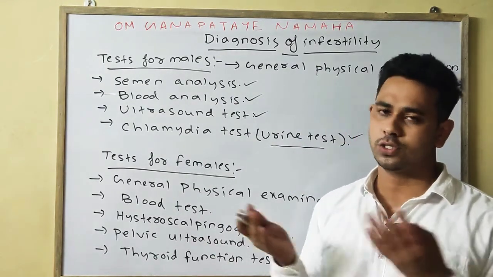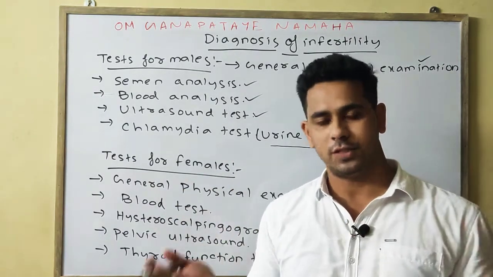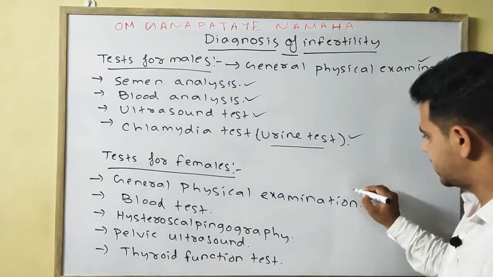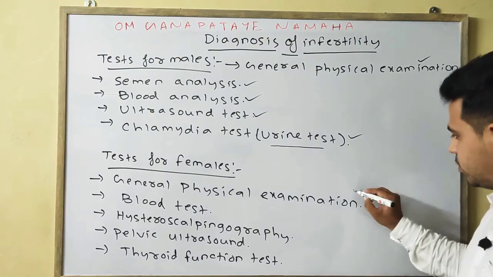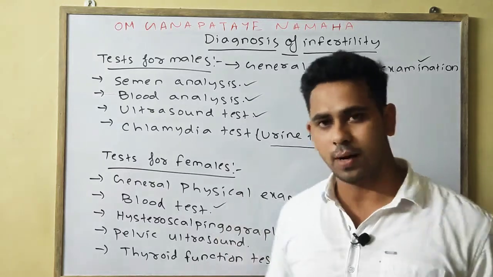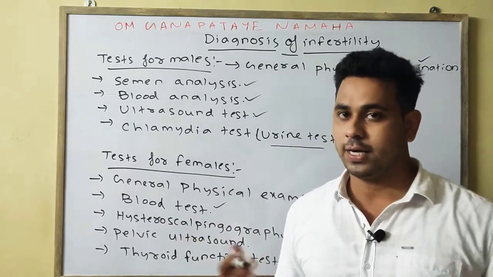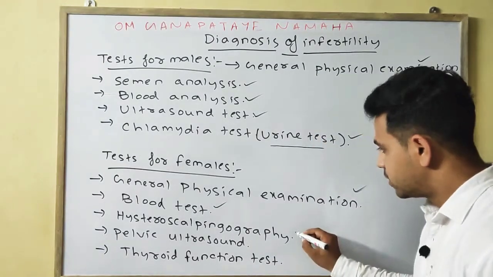The first point is the same: we do a routine checkup, the general physical examination. The second one is the same as the male test, that is the blood test. With the help of the blood test we can also check the infertility of the female. Third one is the